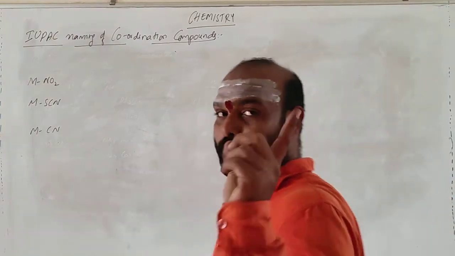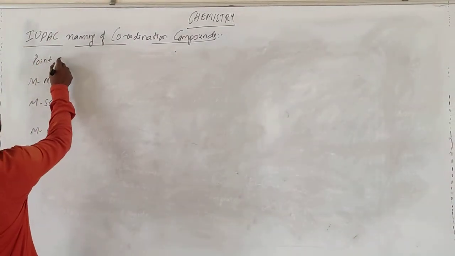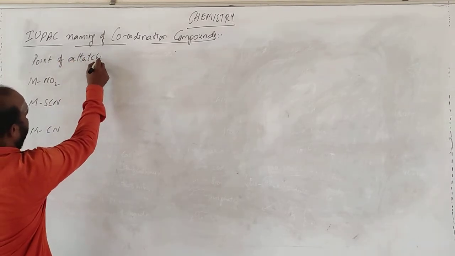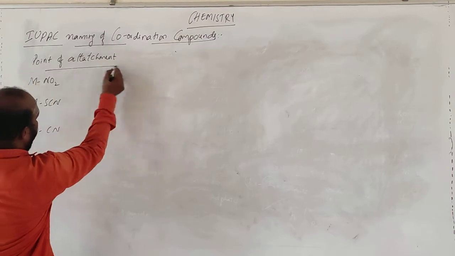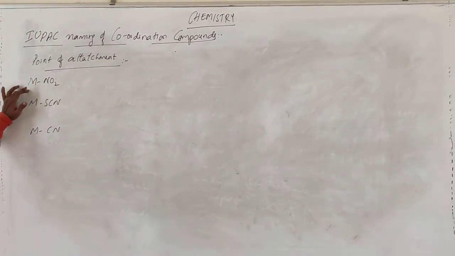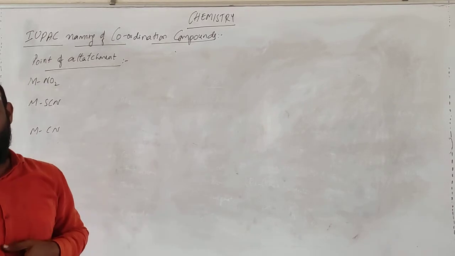See, look over here. One point that has been left out. This is the point of attachment. See, this is the central metal atom, in the coordination space. This one is the ligand. Nitro is generally a ligand, right?